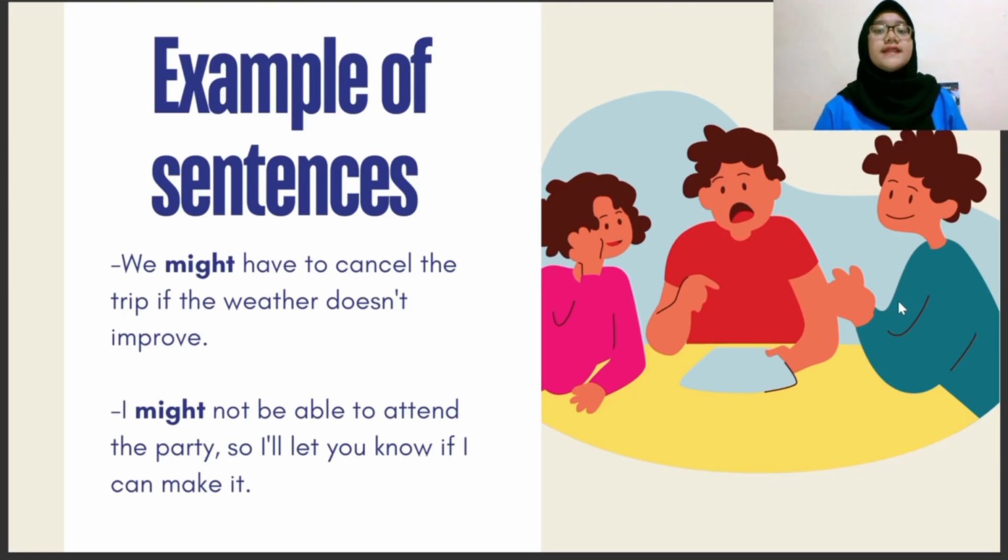Example of sentences. We might have to cancel the trip if the weather doesn't improve. Next, I might not be able to attend the party, so I'll let you know if I can make it.